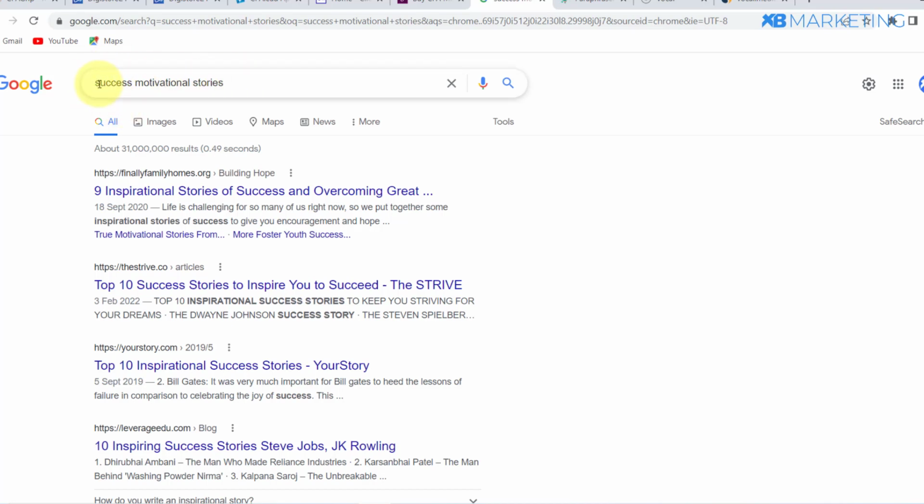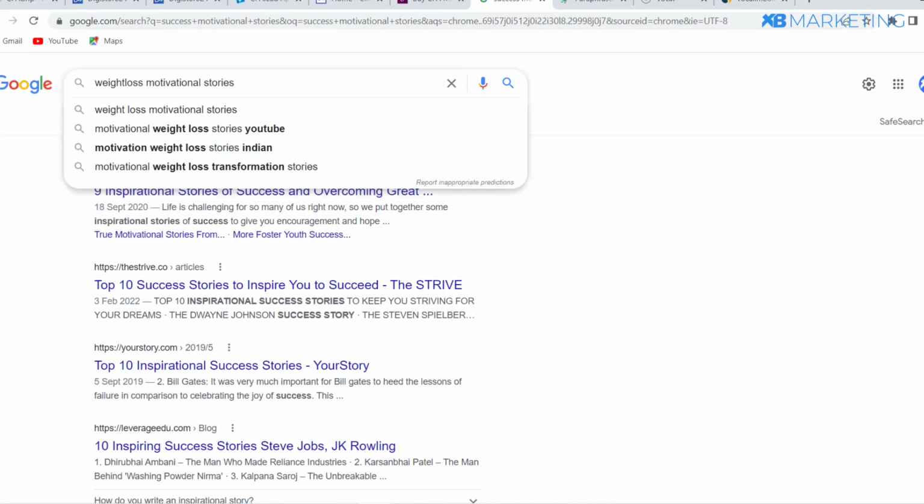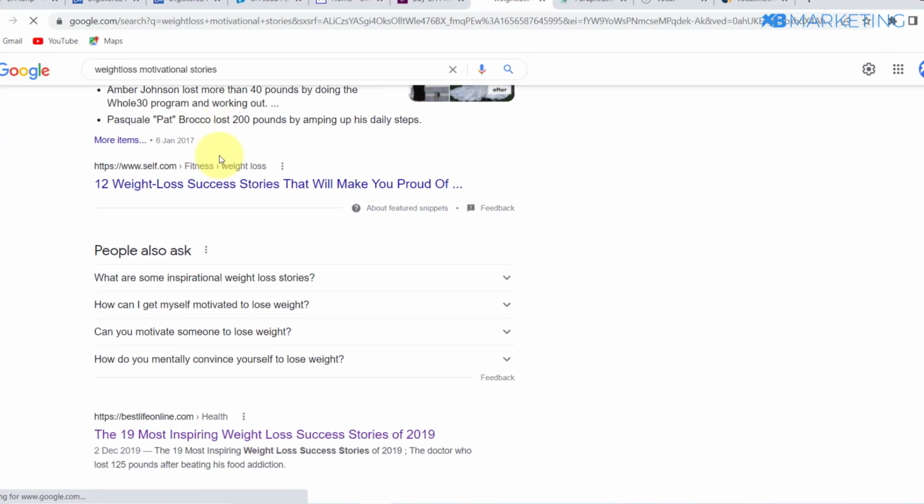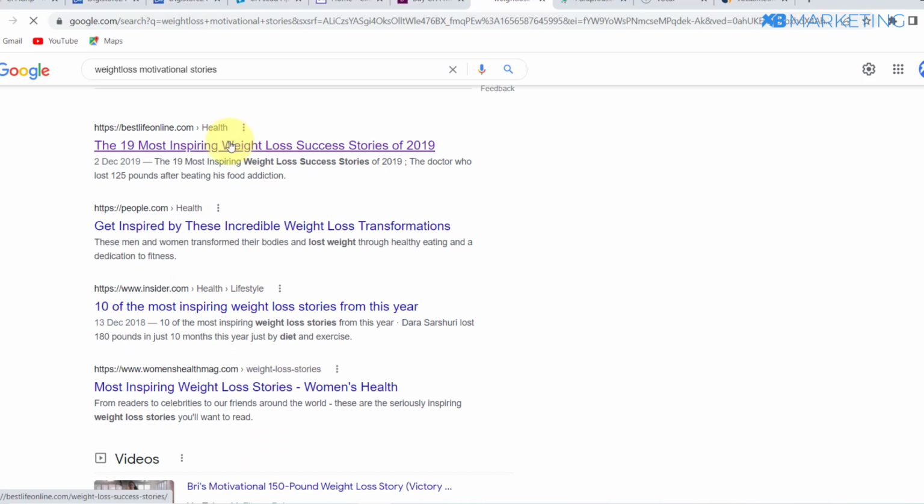So basically I'm going to take an example right here: success motivational stories. Once you click on that, or whatever niche you have, so maybe if you're in weight loss, you can type in weight loss motivational stories. Once you type that, make sure you look at the top articles in the search results.